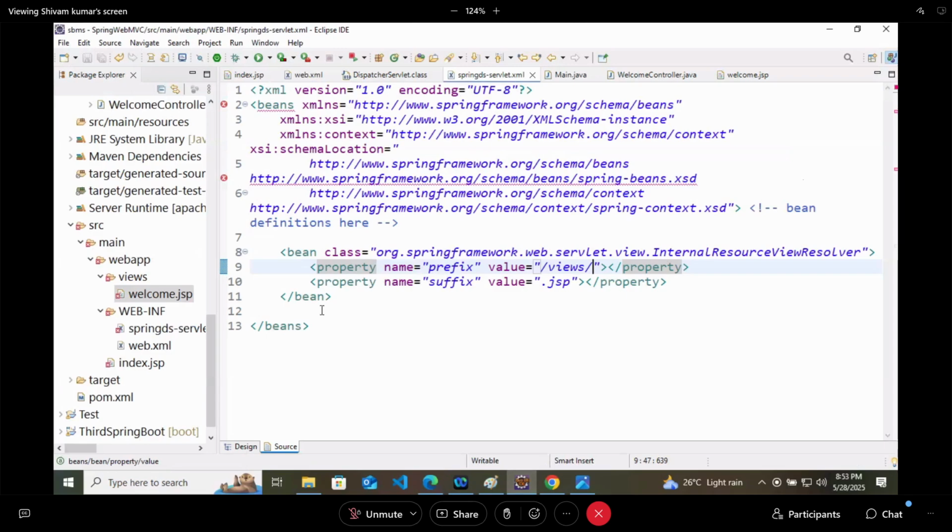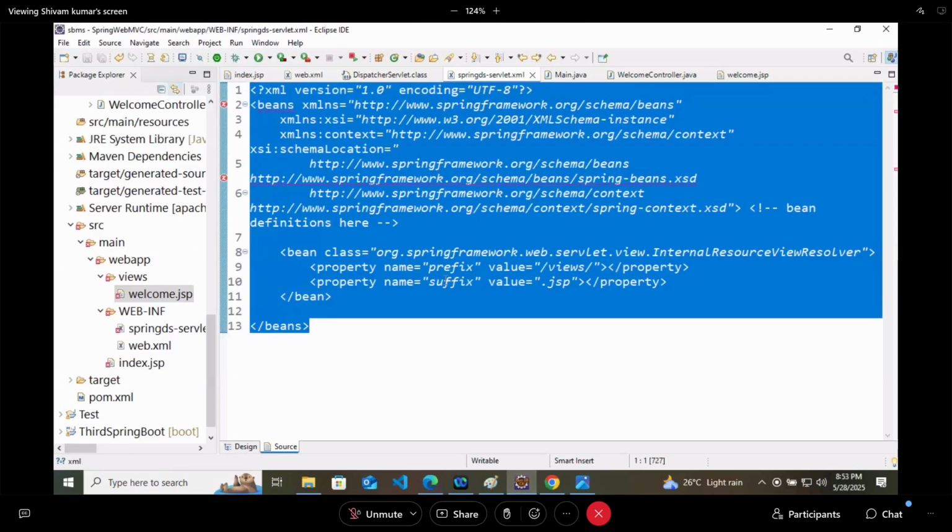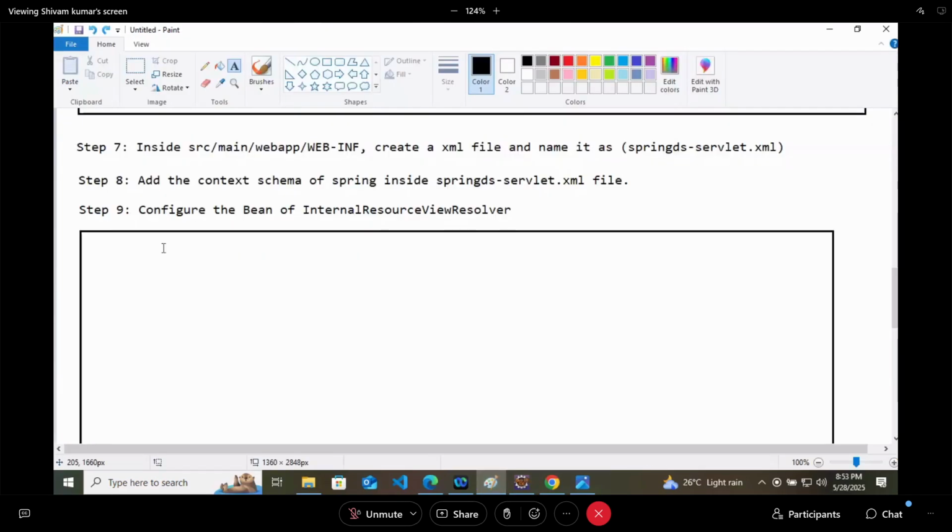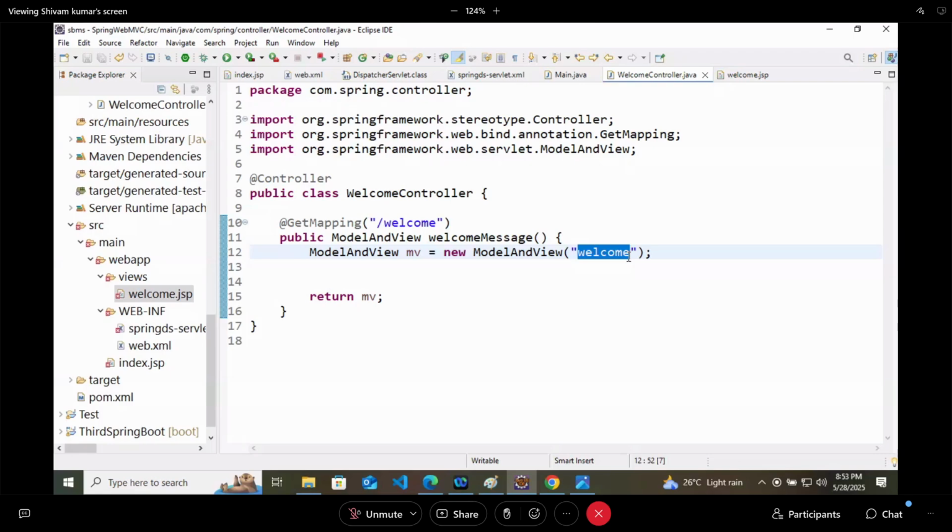So here I am saying welcome, ModelAndView. Here I have provided the welcome page. And if you want, you can add something, but as of now, I'm not adding anything. Let's start the application.